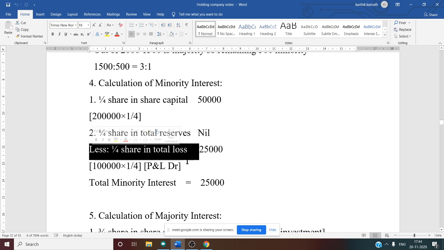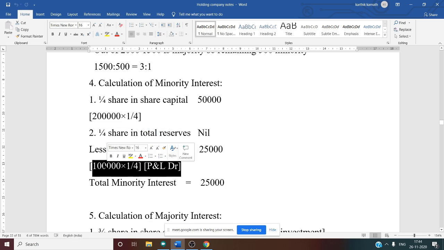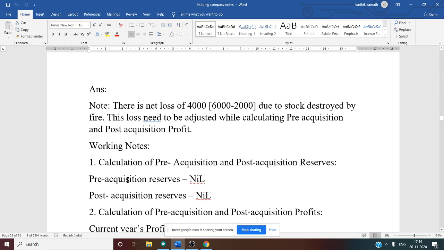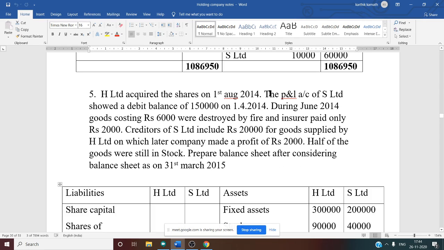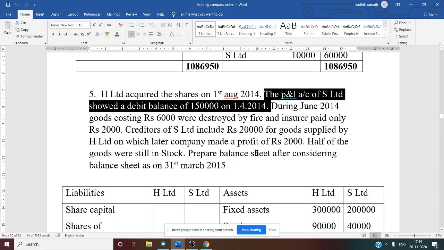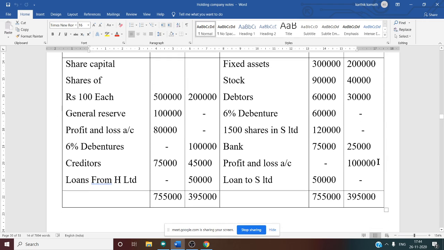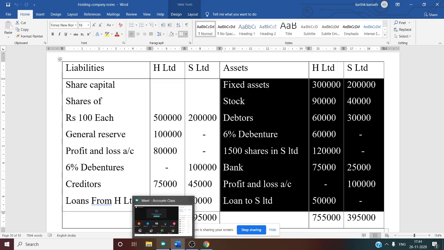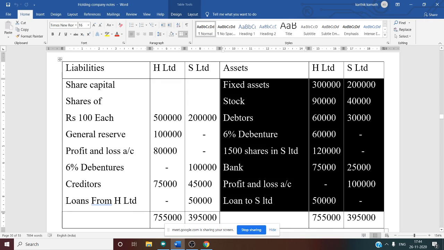So now a very important thing comes: which loss do you have to take? There are two losses given. One is 1,50,000 mentioned in the problem's adjustment, that is P&L of S Limited debit balance 1,50,000 at the beginning, and one more is the profit and loss account debit balance at the year end. We want the year-end P&L account. Why? Because in other problems we used to take the year-end P&L account credit balance, but here the year-end P&L account has a debit balance. That is why we have to take the year-end P&L debit balance, that is 1 lakh. So that is a loss.